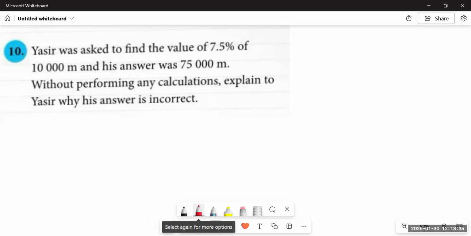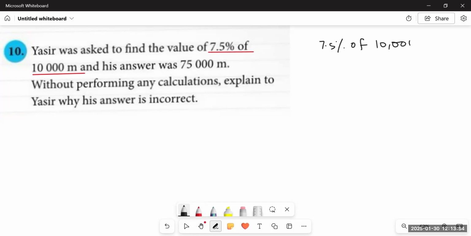For example, they are saying the total is 10,000 meters. So what do we have to do? The statement is 7.5% of 10,000, so we have to calculate 7.5% of 10,000. Whenever there is "of" between two numbers, I have told you many times that we have to multiply the two quantities. So 7.5% means we will remove this percentage sign.